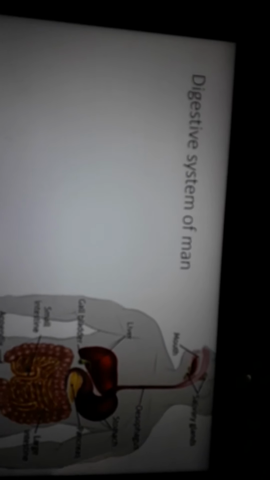So we shall do up to this, because you have to understand the digestive system. That is why I am covering a small part of it, and then you will read the lesson also. So today we shall finish up to this, and then we will proceed with the next part in our next class.